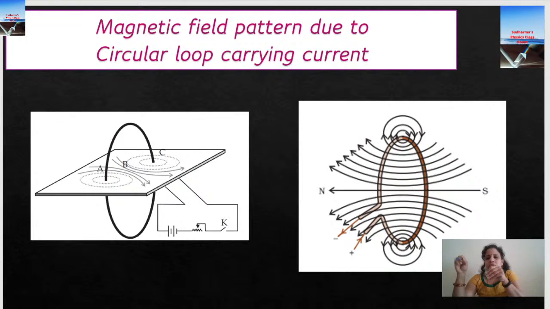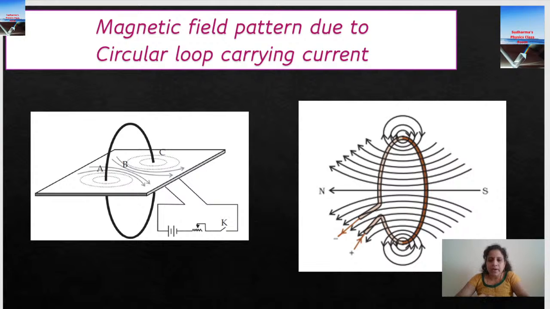So within the magnet, it is south to north, and outside the magnet, it is north to south. These minute points are very important because when you draw a diagram, if it is a long answer question or a diagram is given and they ask us to figure out what is wrong in that diagram, we should have this knowledge.